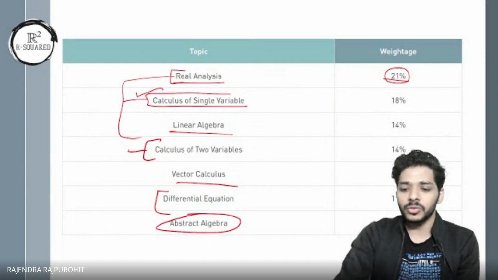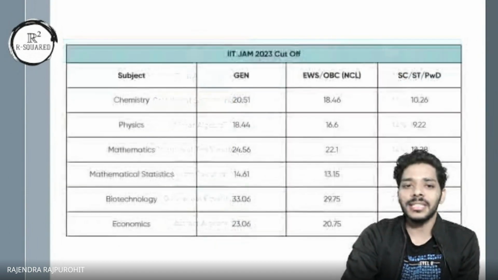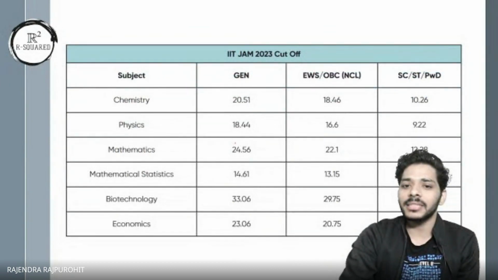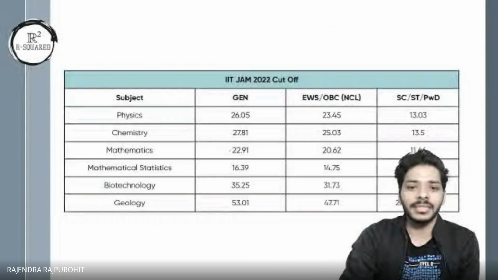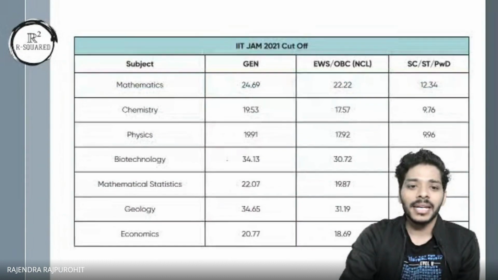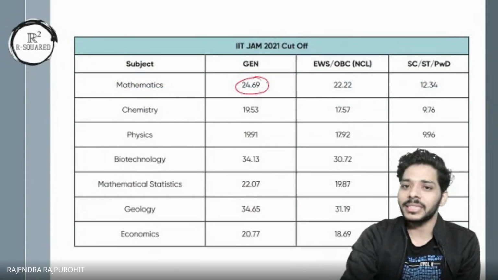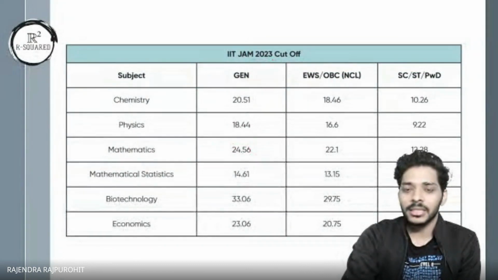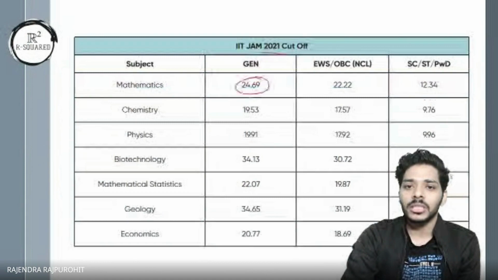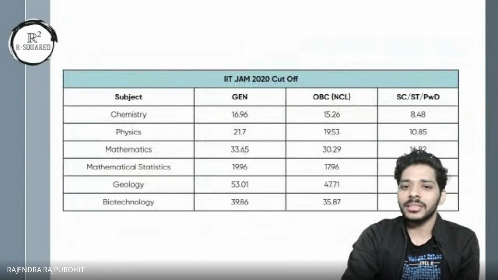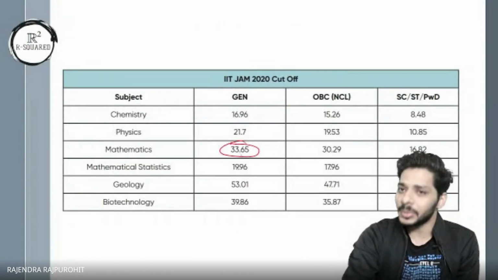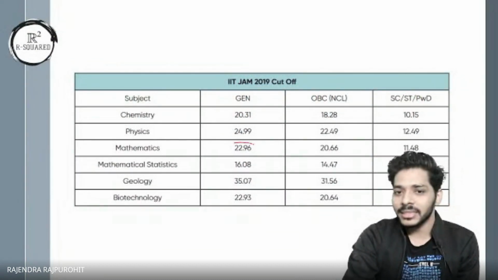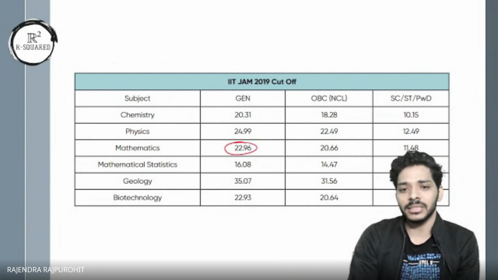And if we look at the cutoffs for the last 5 years, these are the cutoffs in mathematics: 24.5 marks, then 22.9 marks, and then 24.6. This is for 21, that was for 22, and then this was for the very last year. If I go for 2020, that was 33.6. The paper was comparatively very easy. And one more past year, we see around 23 marks.